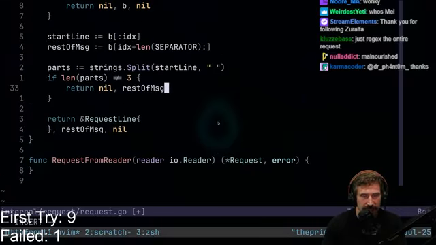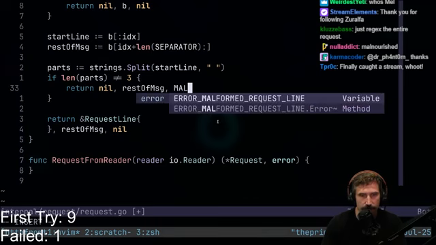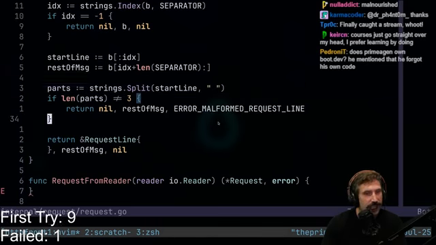I guess I can go rest of message. It doesn't really matter because I have a malformed request line. Right, there we go. Way too long. Oh man, I've gone full Java on this one.